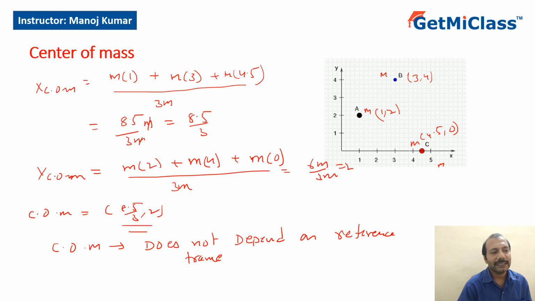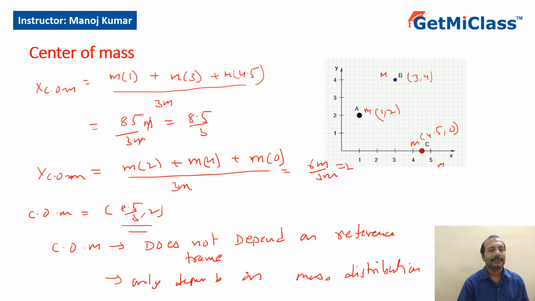It only depends on the mass distribution, nothing else. Fine. So this is how we find the center of mass of discrete systems.